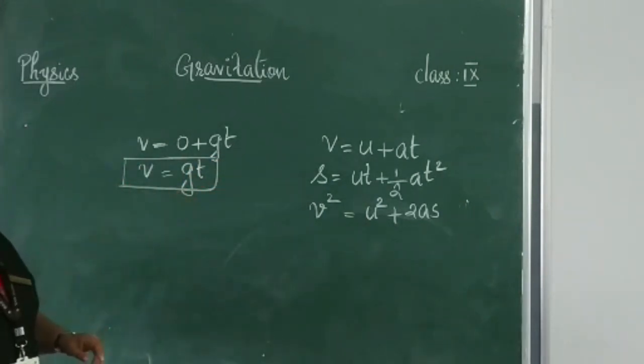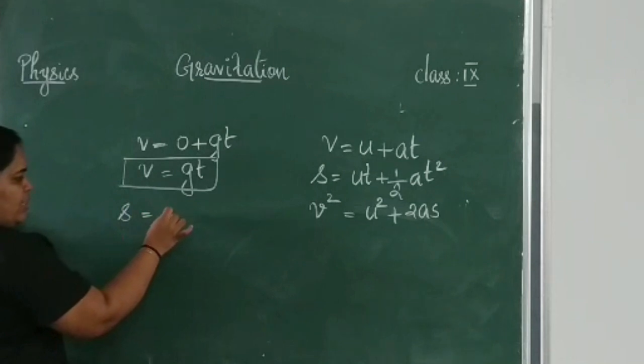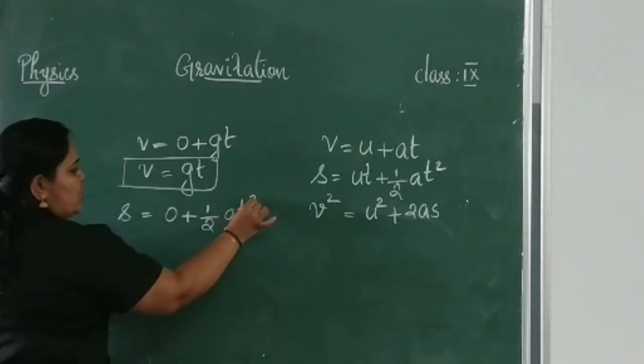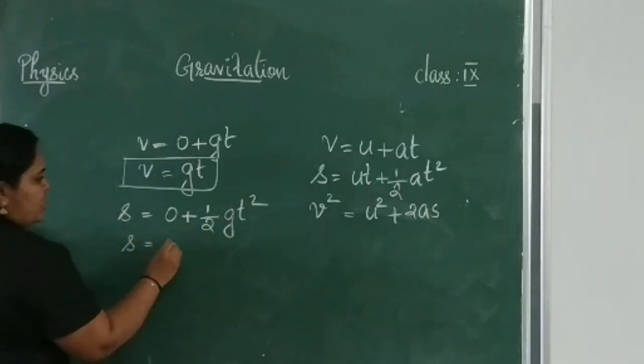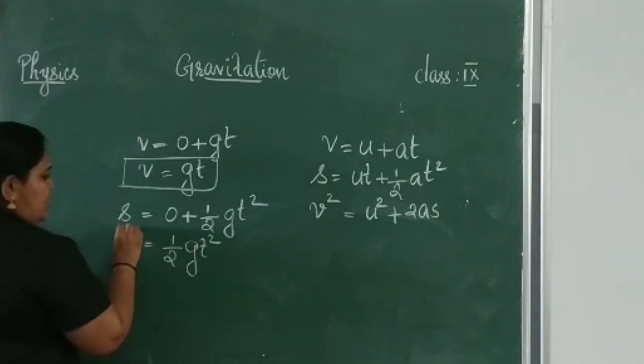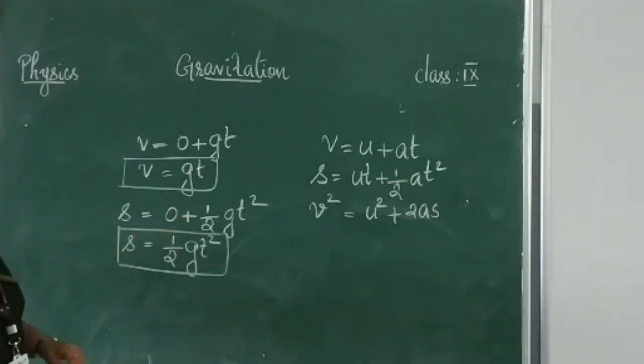Take the second case. s is equal to ut plus half at square. s is equal to initial velocity 0, 0 plus half gt square. So we can write s is equal to half gt square. This is the second formula. Next, take the third case.